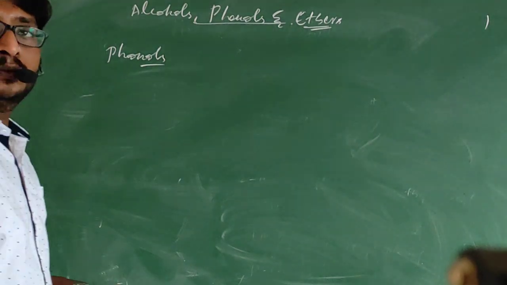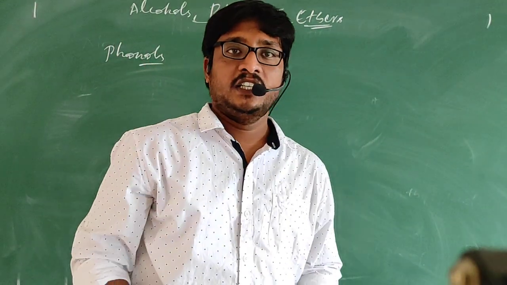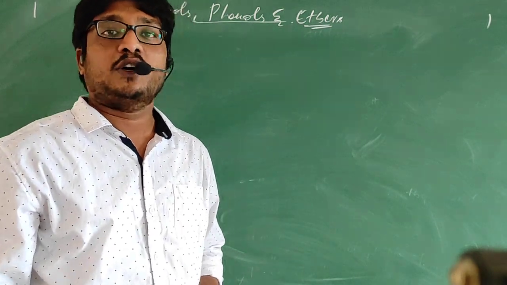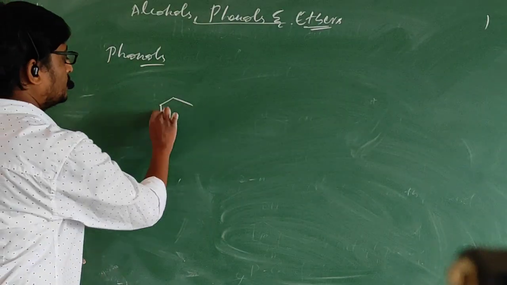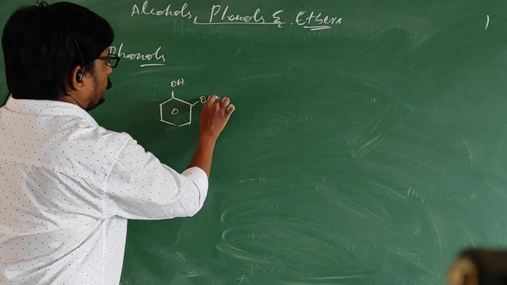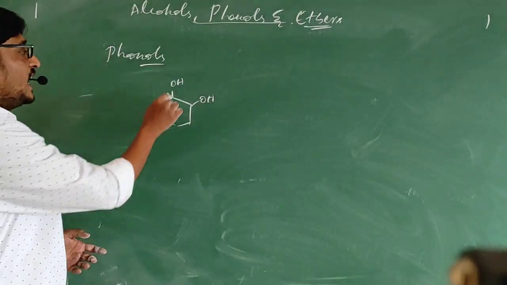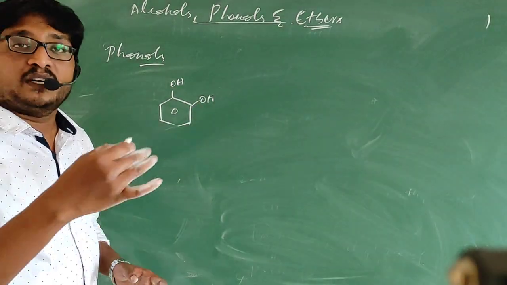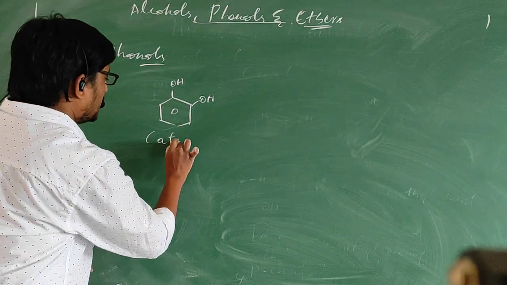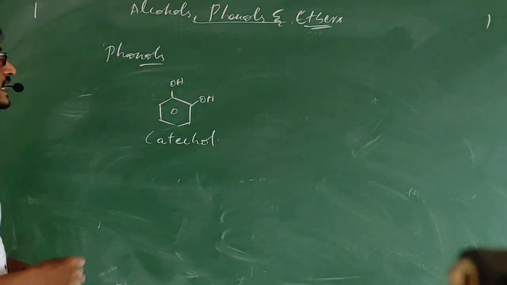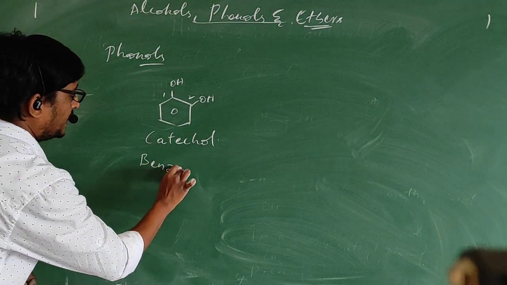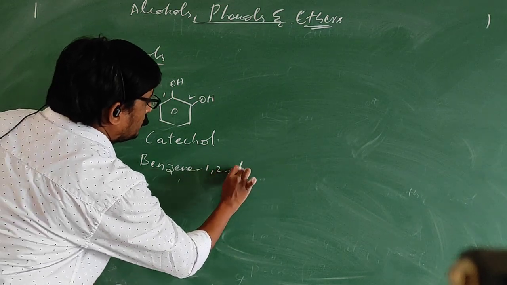If two OH groups get attached to the benzene ring, and if they are at 1 and 2 position, then we call that catechol. If two OH groups are present on the benzene ring, and if they are adjacent to each other, at 1 and 2 position, then we call that catechol. What will be the IUPAC name? The IUPAC name will be benzene 1,2 diol.